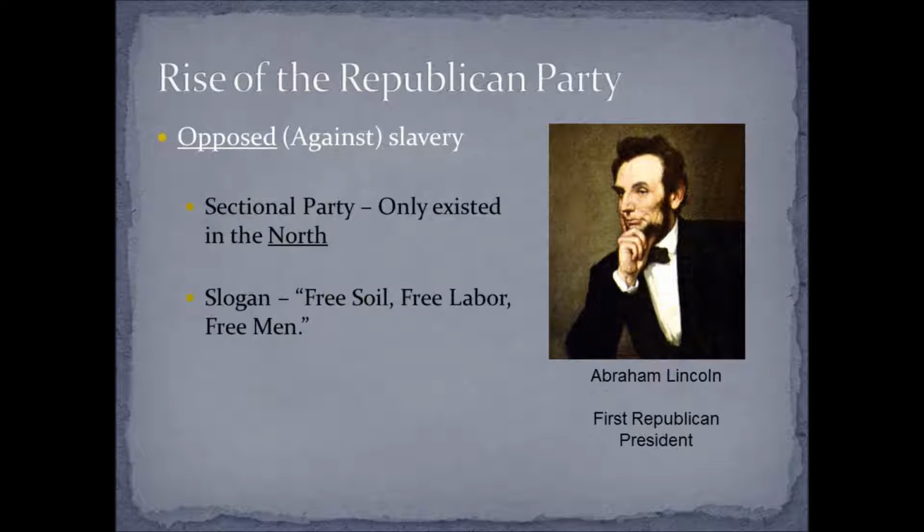And the first Republican president is going to be Abraham Lincoln. He is a staunch believer in equality, and he opposes slavery. He does not believe that slavery should exist, especially in America. And he is kind of the leader of the Republican Party.